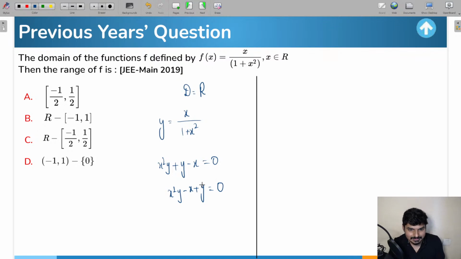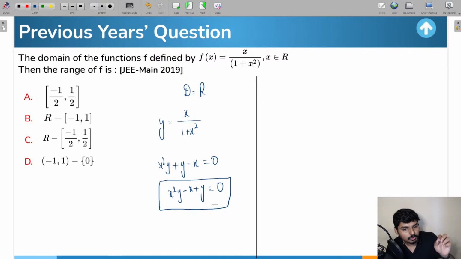If you see, guys, if you take y as a constant, can we say this is going to be a quadratic equation in terms of x, everyone? Can we say this equation that we got here, x square into y minus x plus y is equal to 0, if you consider y as a constant, this is a quadratic equation in terms of x. And for this quadratic equation the domain is all the real numbers. So this means you are getting the values of x to be real numbers.